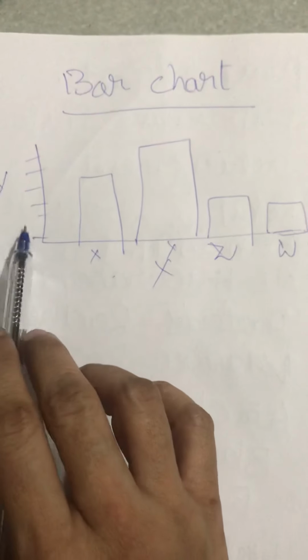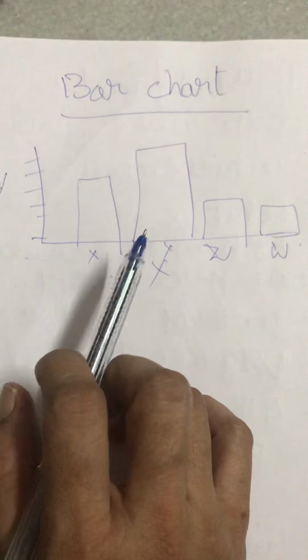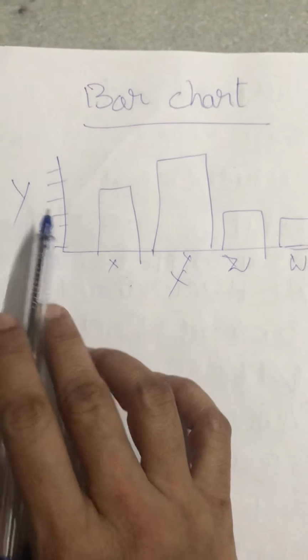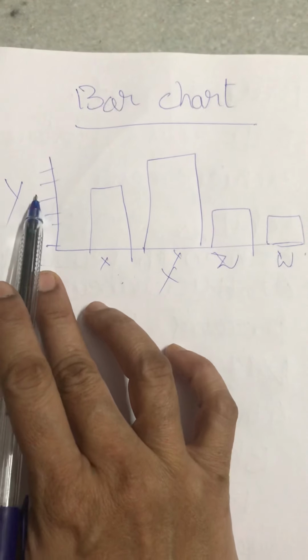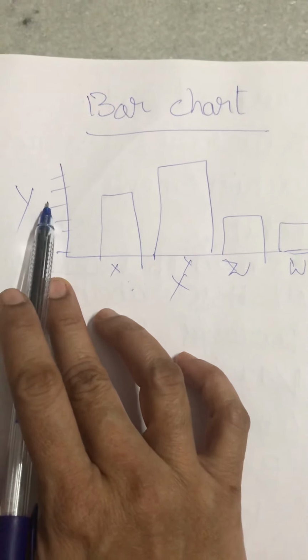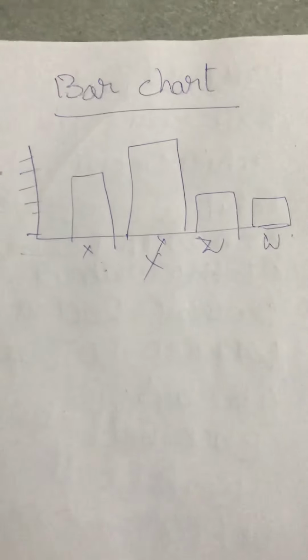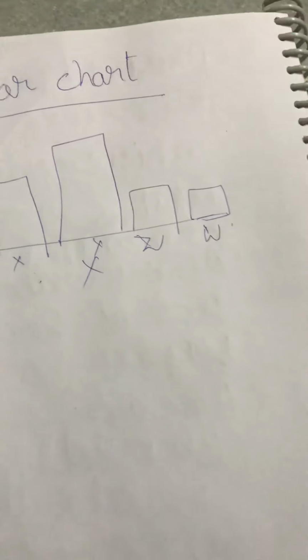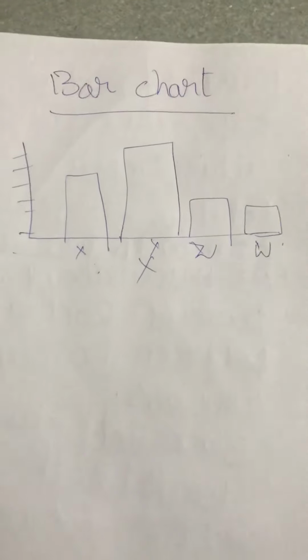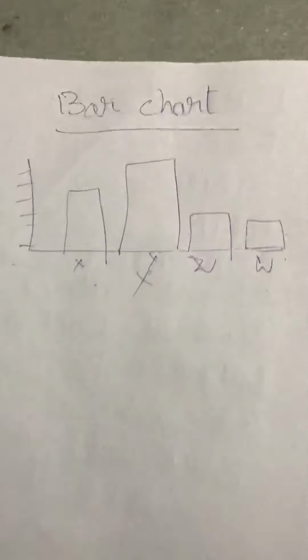You have to compare the data, one data with another. You have to explain with the details provided to you. That is the bar chart. That means you have to write a paragraph by using the details of a bar chart. So this is also one of the ways of improving your writing skills. Okay, children, so this is a bar chart.